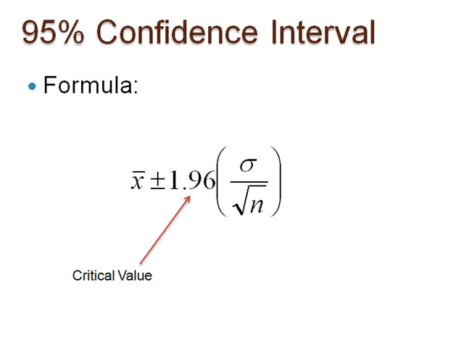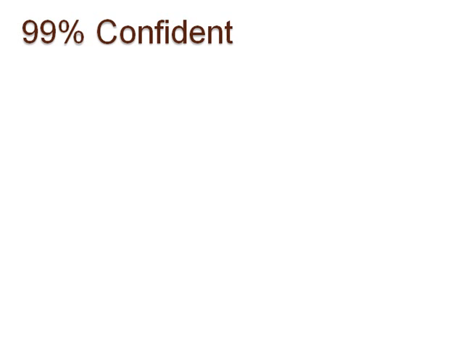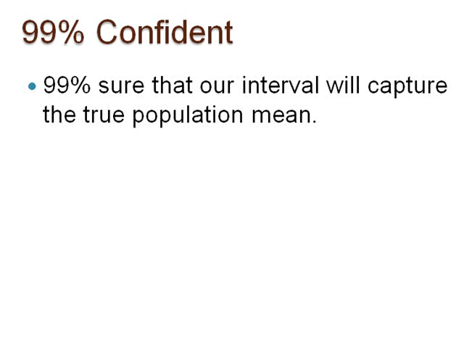Now suppose we want to be 99% confident. What does this mean, and how would this affect the calculation of the confidence interval? Pause here to think about this. First, 99% confident means we will be 99% sure that our interval will capture the true population mean.